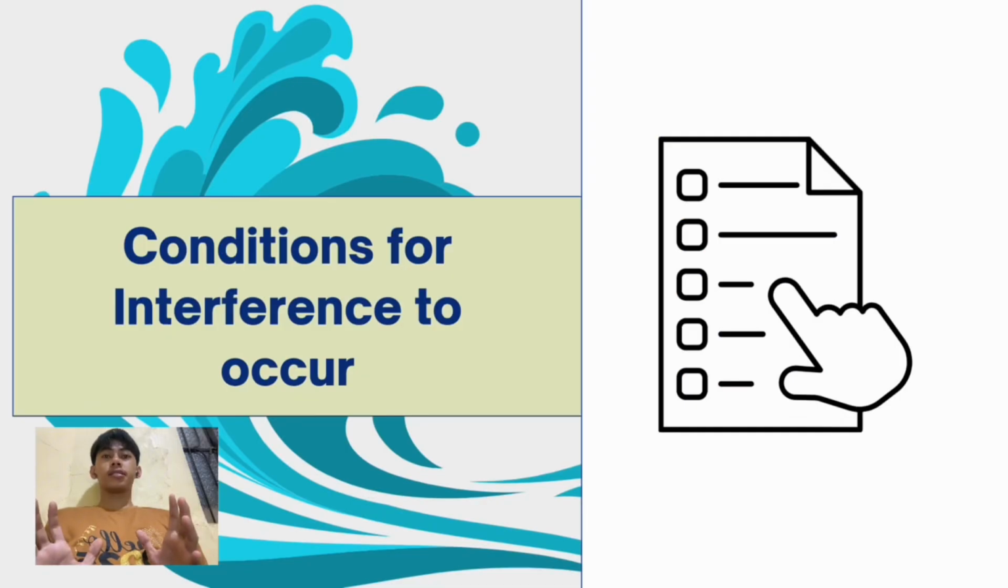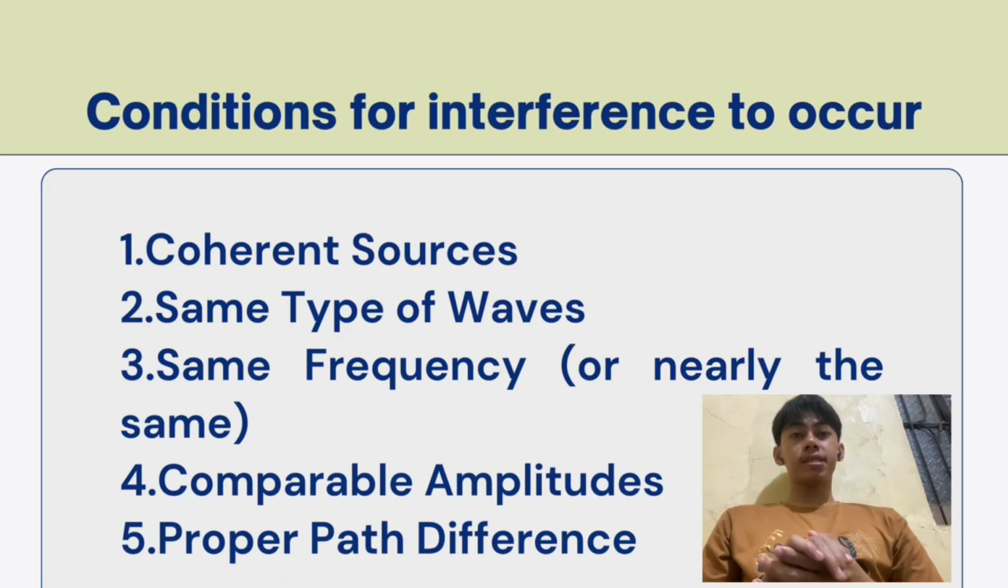There are some conditions for interference to occur. First is coherent sources. Waves must come from sources that maintain a constant phase difference with the same frequency. Without coherence, the interference pattern will not be stable. Next is the same type of waves. The waves must be of the same type. For example, both should be light waves, or both should be sound waves.